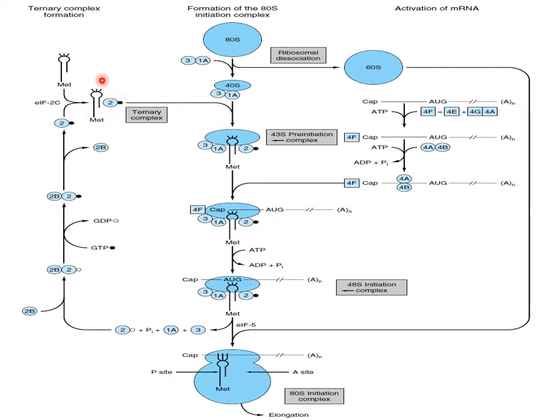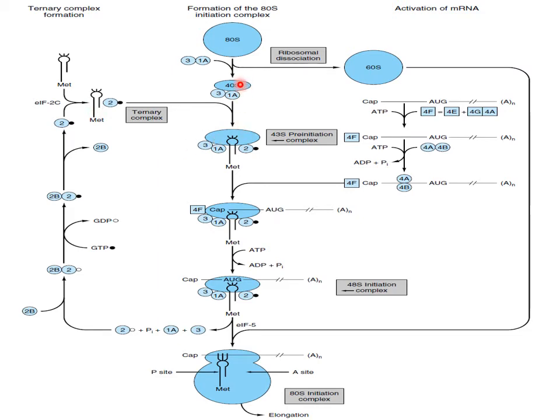The first is a transfer RNA with methionine as the amino acid. Then we have factor 2. Then we have GTP attached with factor 2. All these 3 together are known as the ternary complex.